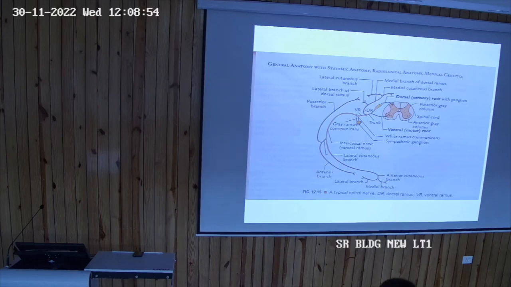Out of these 31 pairs, the ventral rami of cervical, lumbar and sacral nerves join with the adjacent ventral rami of the nerves. But the ventral rami of thoracic nerves are not joined.